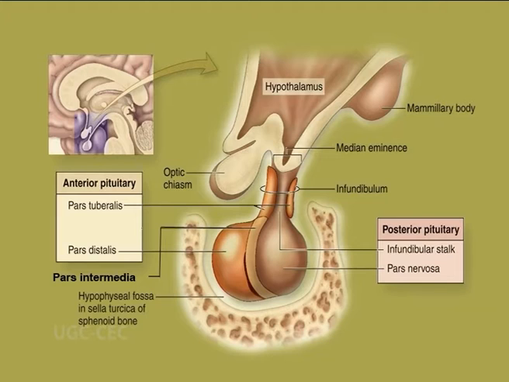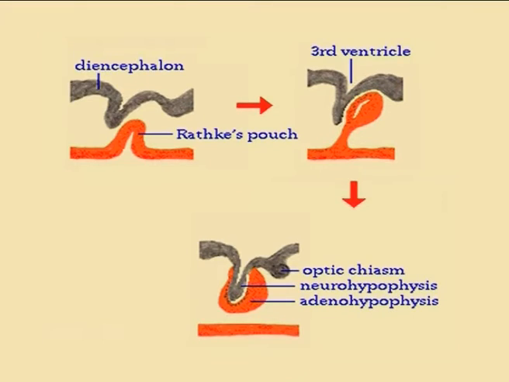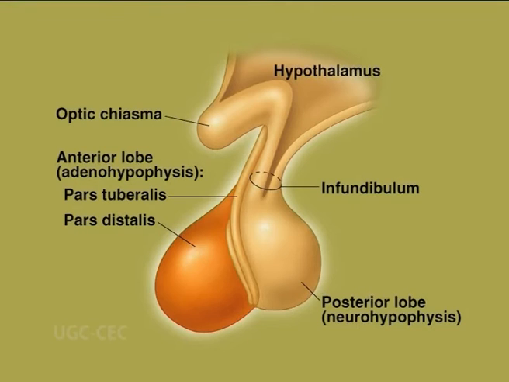It is composed of 3 lobes, the anterior lobe, the posterior lobe and the middle lobe. Embryologically, it has dual origin. The anterior lobe and the intermediate lobe arise from a diverticulum of the roof of the embryonic buccal cavity known as Rathke's pouch, while the posterior lobe arises from an outgrowth of the embryonic brain, specifically the diencephalon. The anterior lobe and the intermediate lobe of the pituitary are known together as the adenohypophysis, while the posterior one is known as the neurohypophysis.